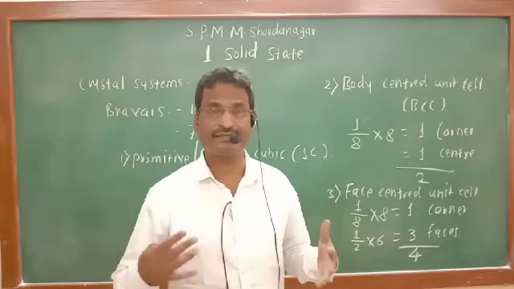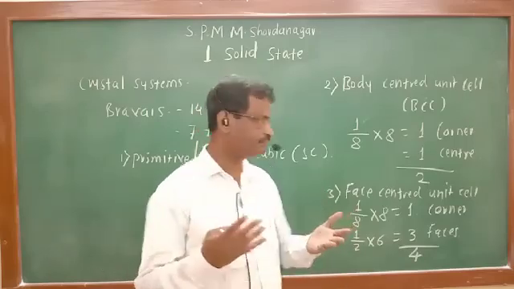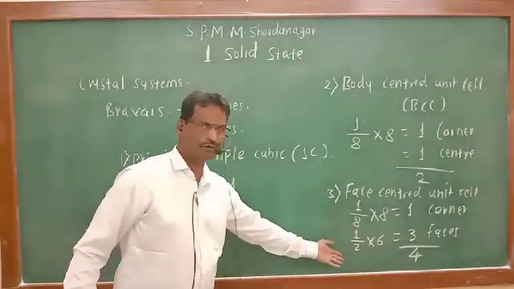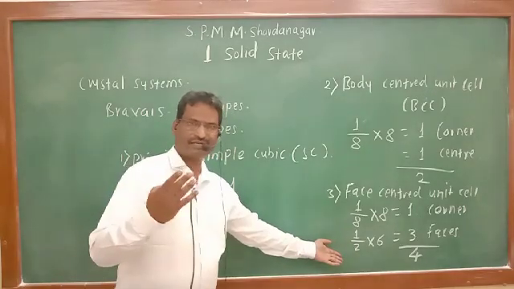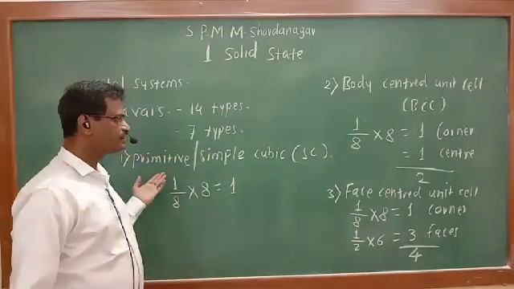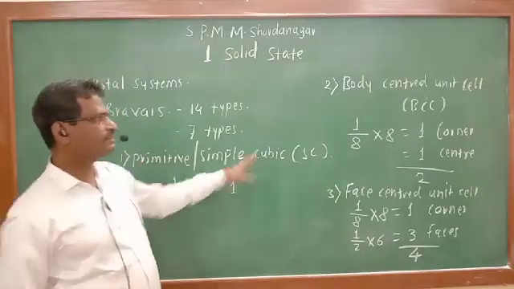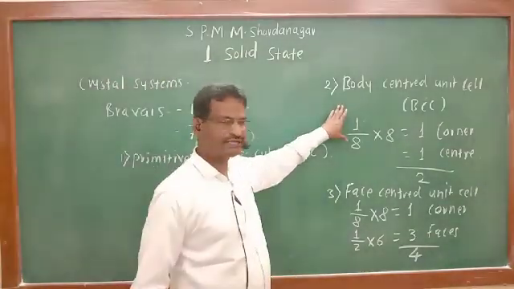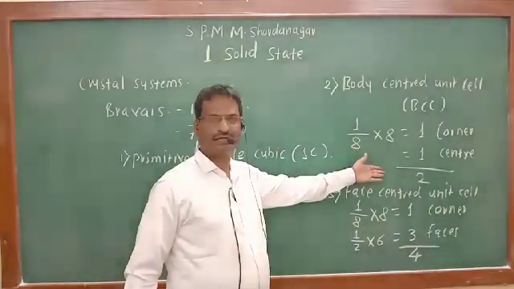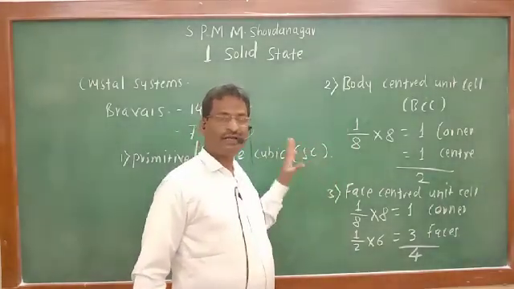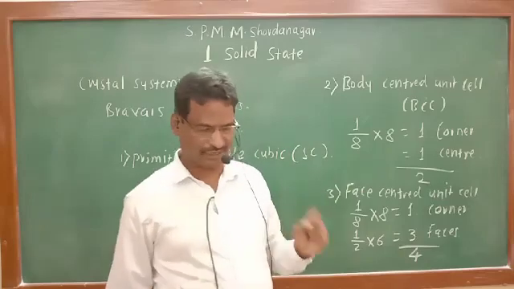So in which case is density maximum? Face centered, because 4 particles are there. In which case is density minimum? Simple cubic, because only 1 particle is present. In which case is density moderate? Body centered, because 2 particles are there. So that is how 3 types of unit cells are there.